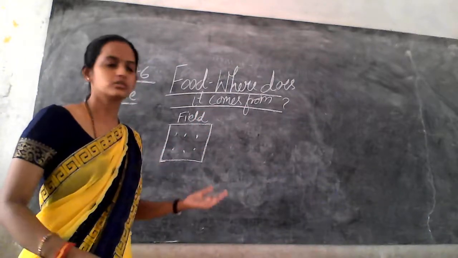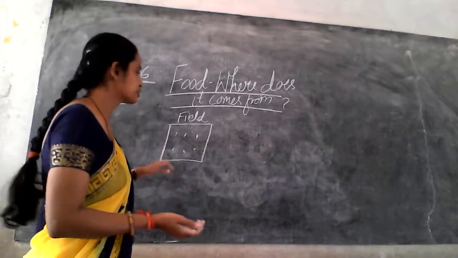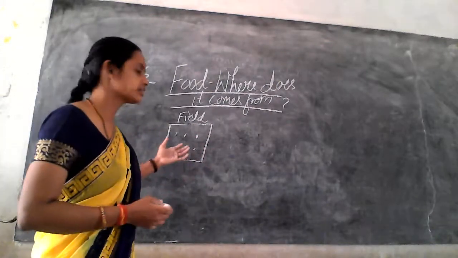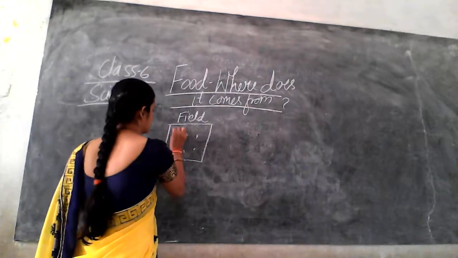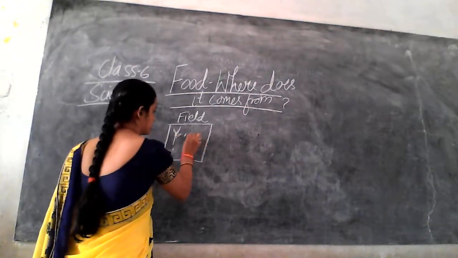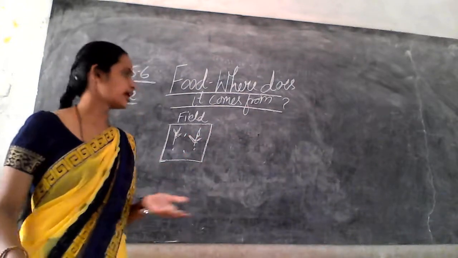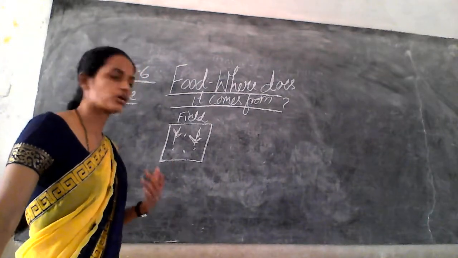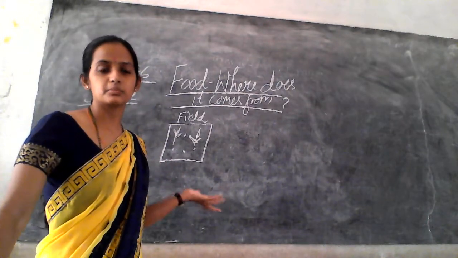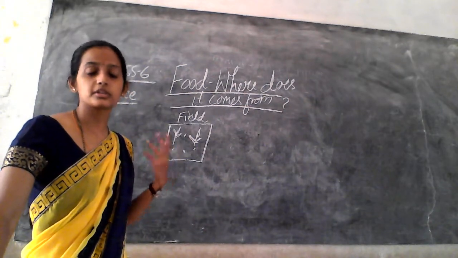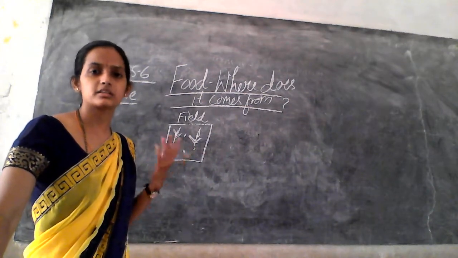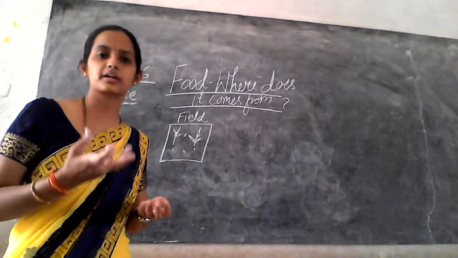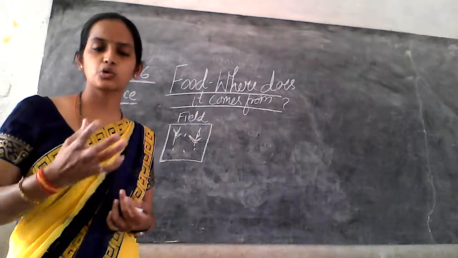So what happens next? After putting the seeds, he waters the plants. After a few days or months, we get the plants. After that, these plants give us fruits and vegetables, or seeds or grains. Grains may be rice, wheat, and some other dals and pulses. So the farmer is the main person who produces all these plant food sources.